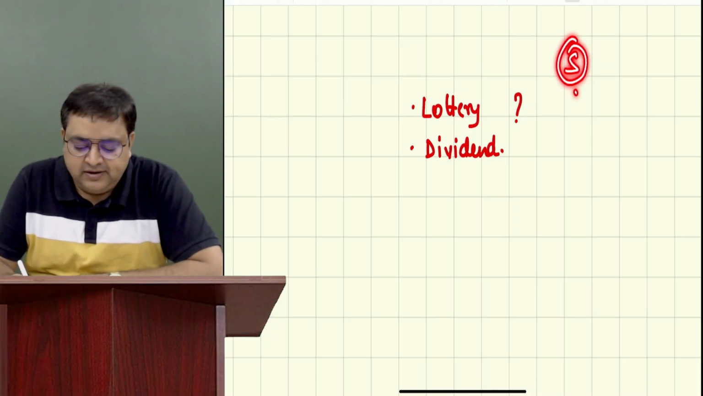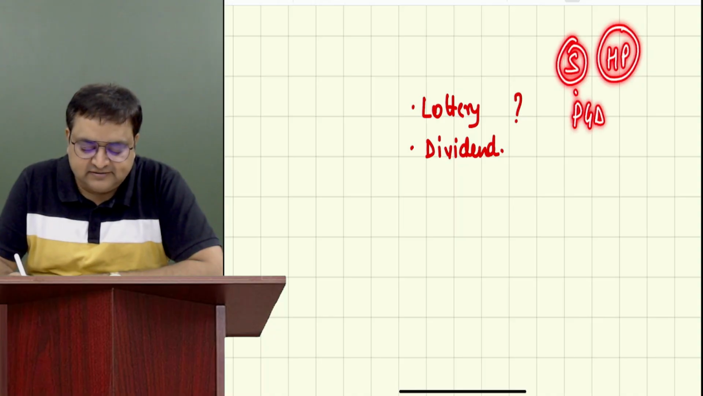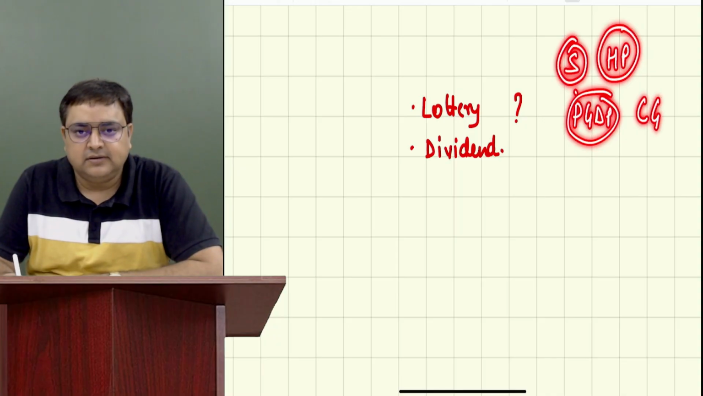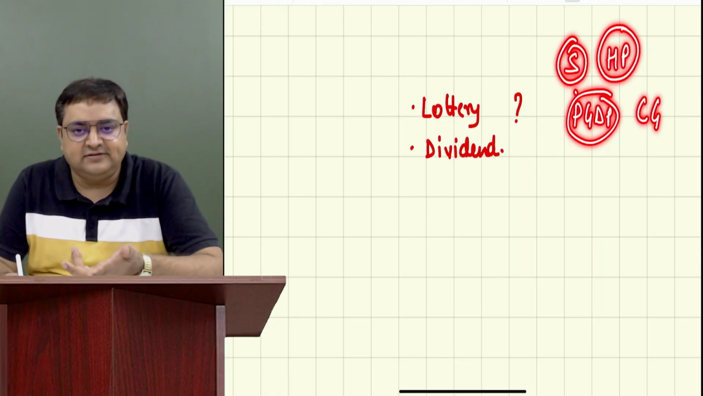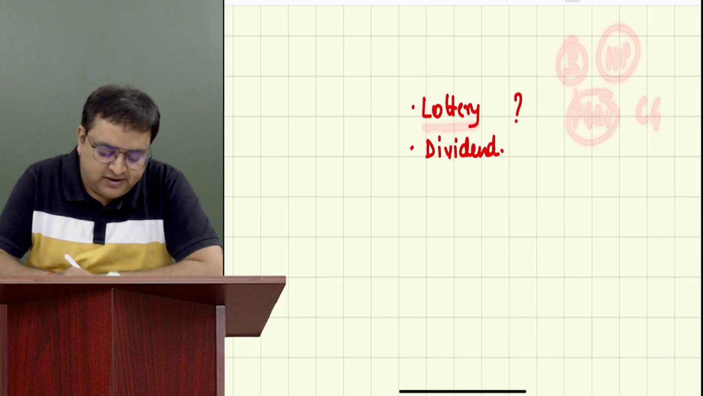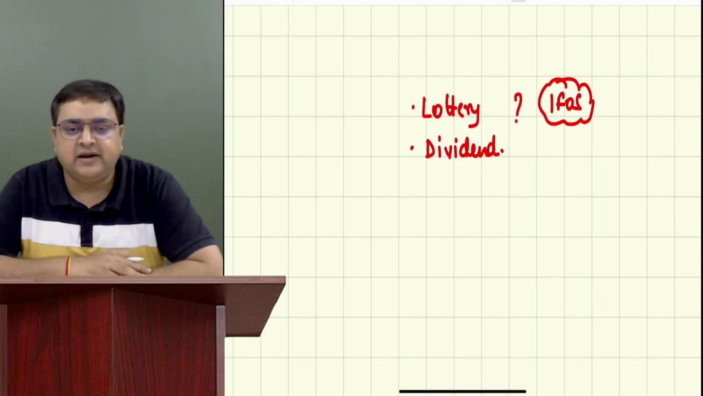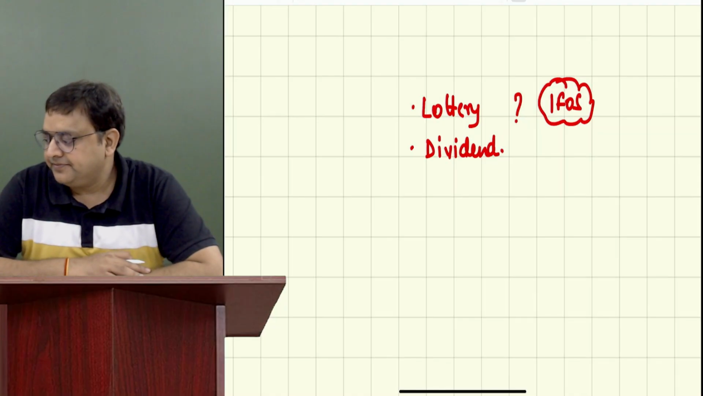Lottery is salary? No. Is it house property? No, sir. Is it her business, PGBP? No. Is it capital gain? No, she has not sold any asset, so it's not capital gain. What is it? It is our fifth head, called income from other sources. Casual incomes are taxable under IFOS, income from other sources. Agree? Yes, sir.